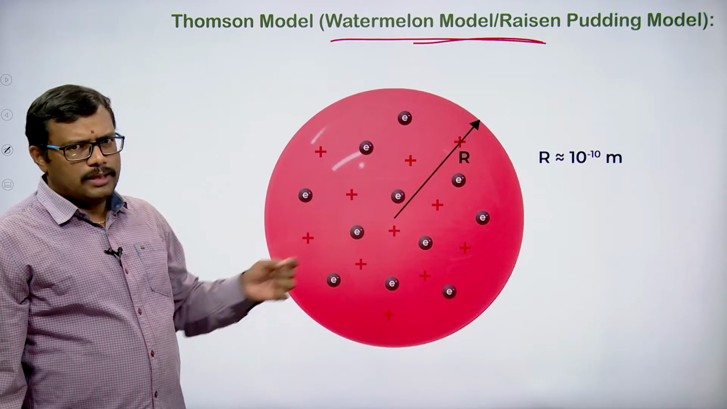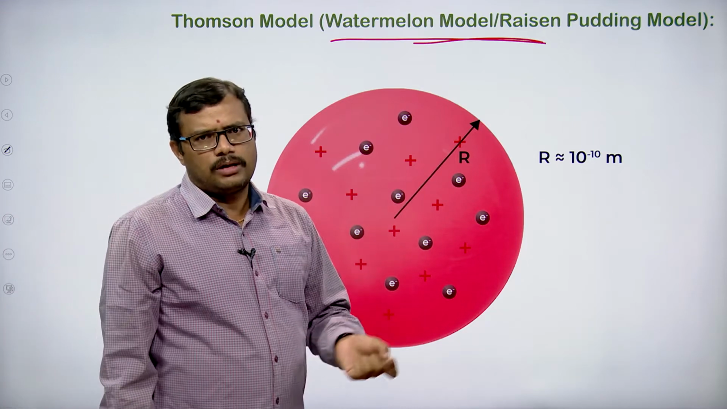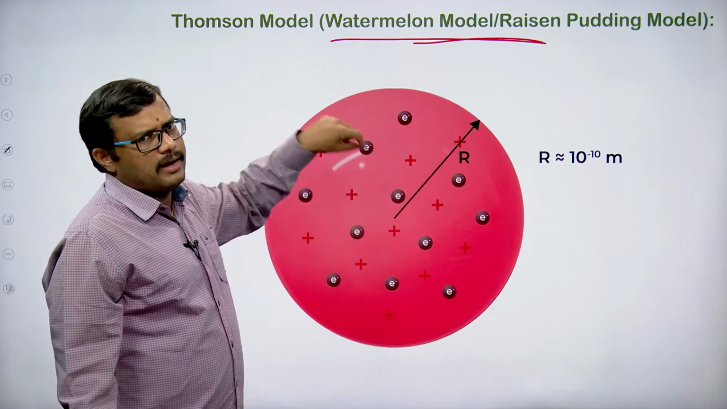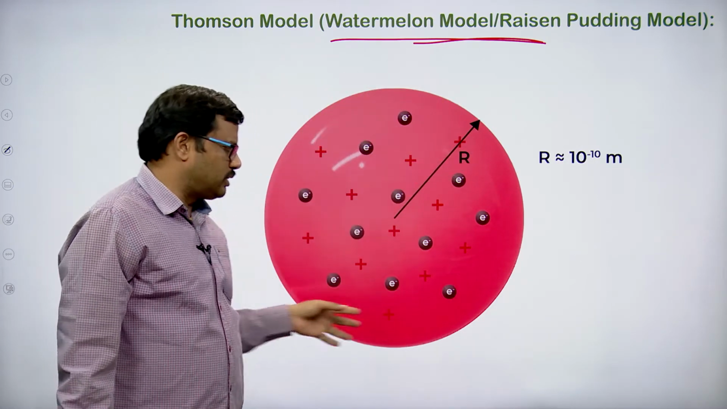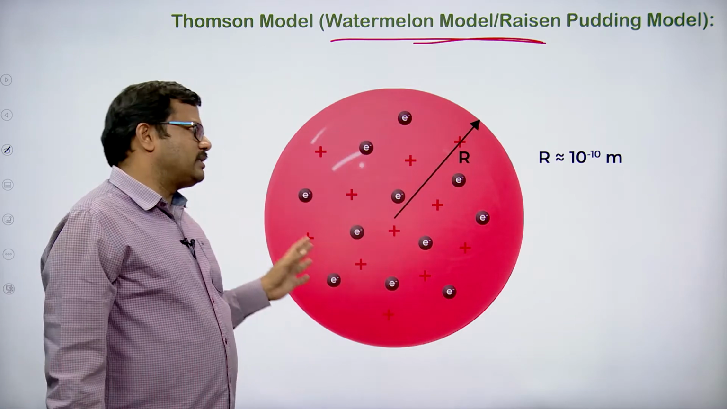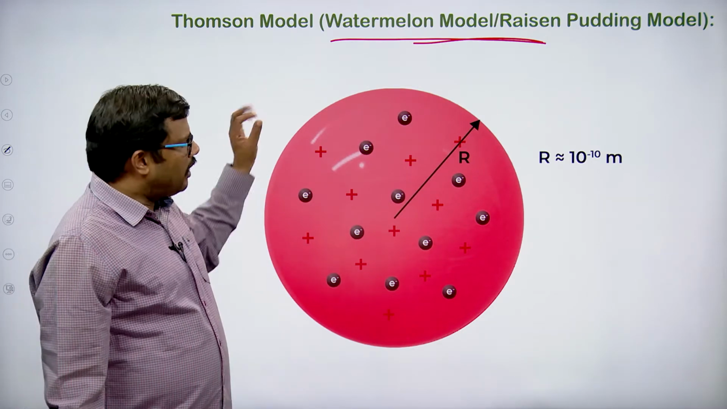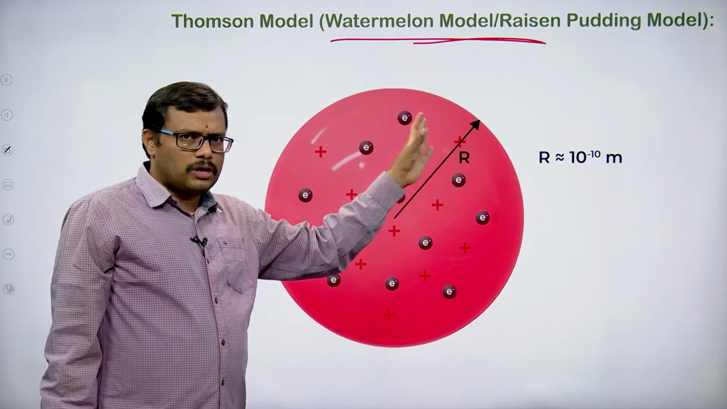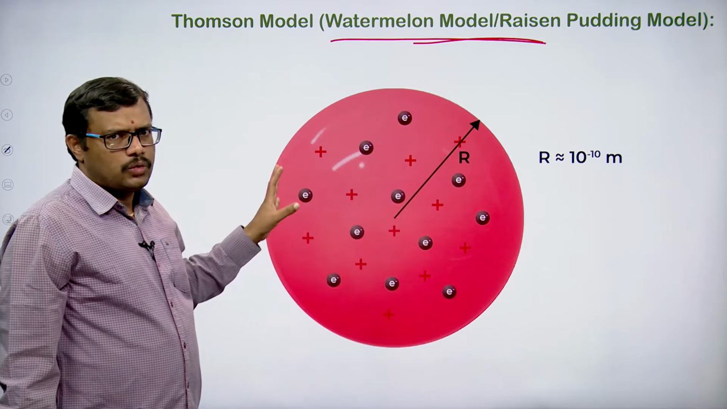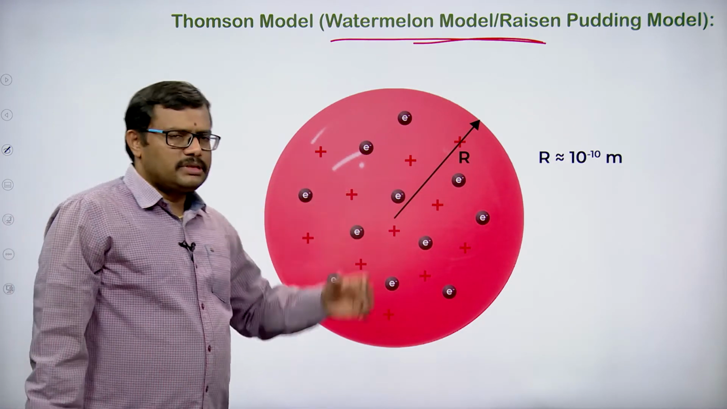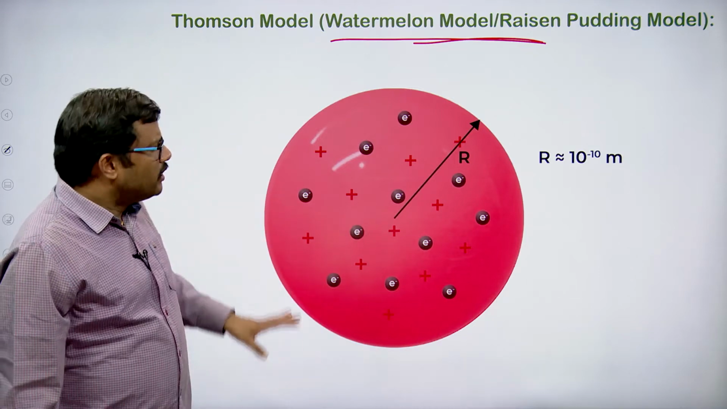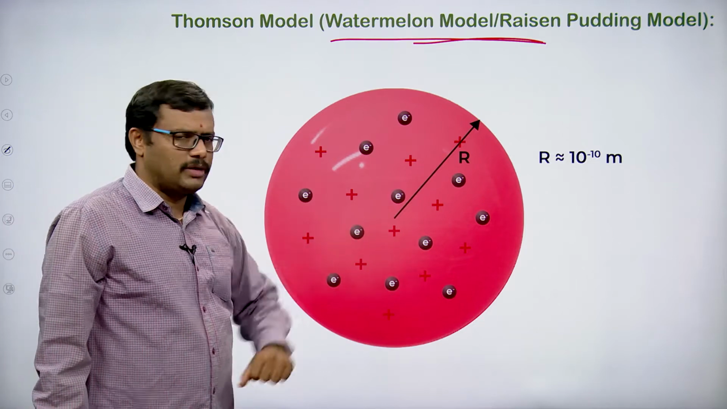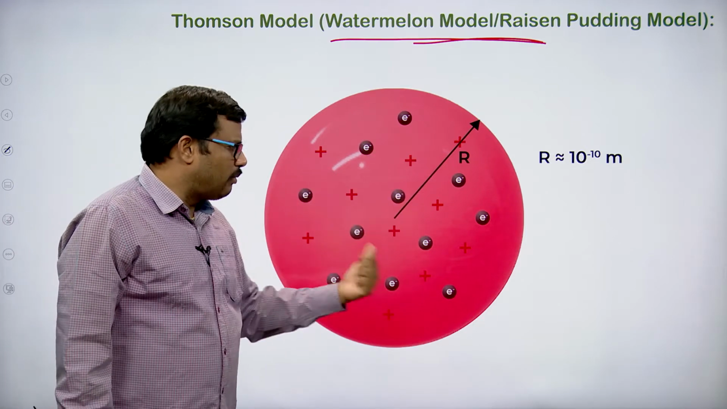And the black seeds present in the watermelon are embedded here and there. So, the total red portion is taken as a positively charged sphere, and the black seeds are taken as electrons. Because the total positive charge is exactly equal to the total negative charge of the electrons, the atom is said to be neutral. So, you can imagine the red portion as a positively charged sphere and the seeds as negative charge.